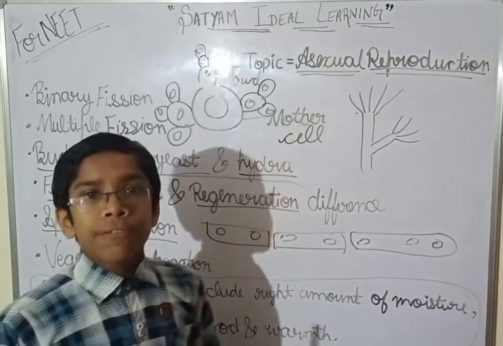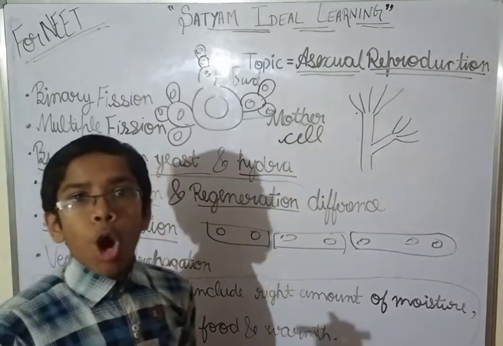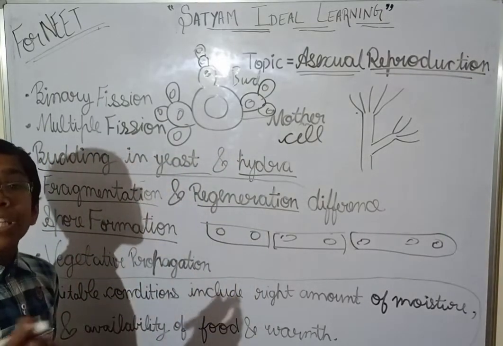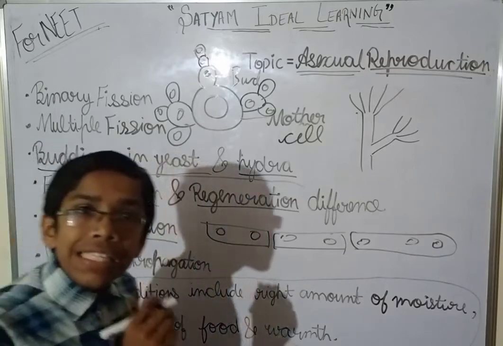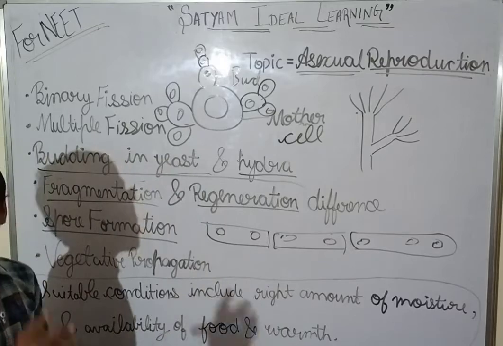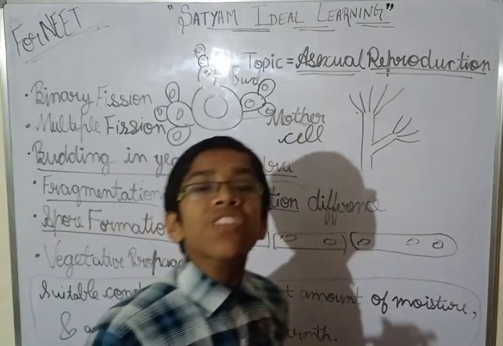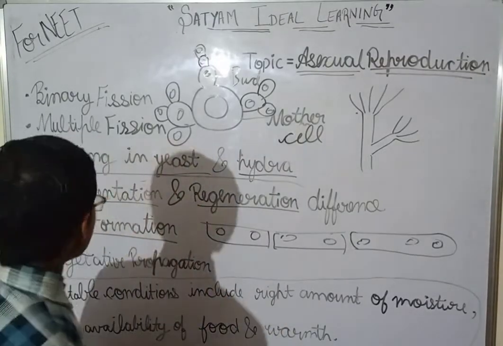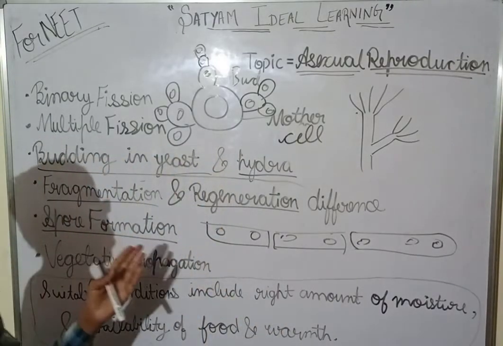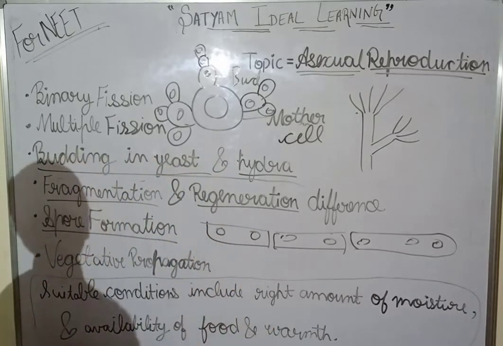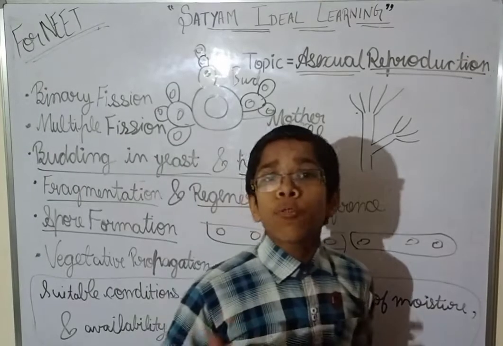Why are they inactive? They are inactive for the surviving of the bacterial cells in unfavorable condition, so that the bacterial cells can survive in the unfavorable condition. That is why they are in the dormant stage or the inactive stage. Okay. Now, spore formation means spores are forming, as the name suggests also. Now, what happens in the spore formation?